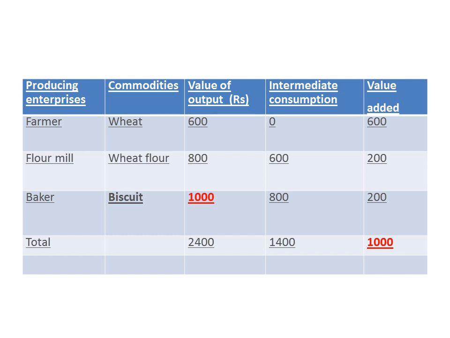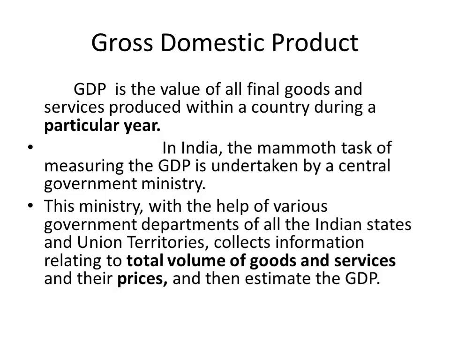Yes, friends. Now, gross domestic product. Again, GDP is the value of all final goods and services produced within a country during a particular year. Again and again we say particular year. What is a particular year? It is a financial year, 1st April to 31st March.